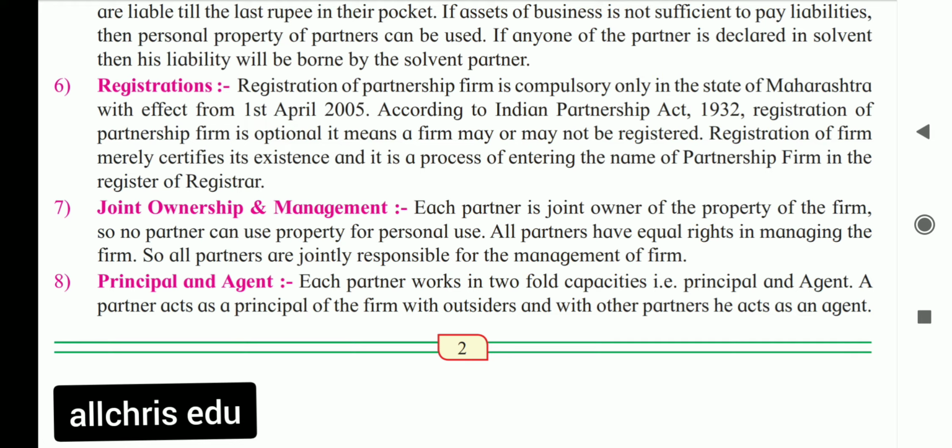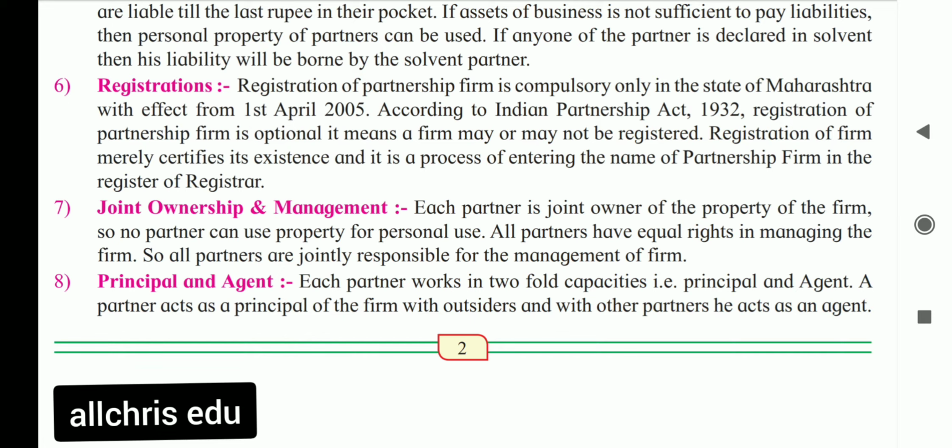So here, whatever property is possessed by the partnership, all partners have ownership of it. It is not the personal property of any one of them, so it is called joint ownership, as well as joint management.